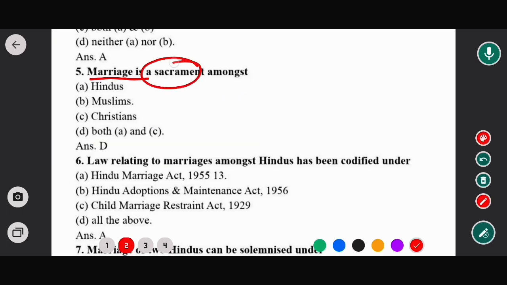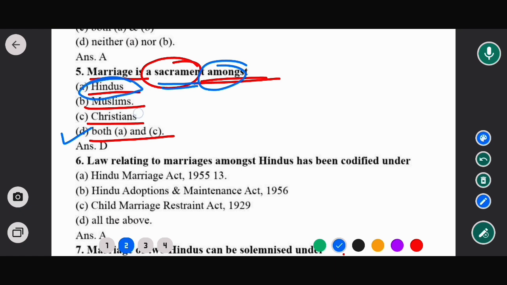Marriage is a sacrament among whom? Options are Hindus, Muslims, Christians, both A and B. So the correct option would be option D. That means marriage is a sacrament both among the Hindus and the Christians. So in this case, option D would be the correct answer. So now on to next question.